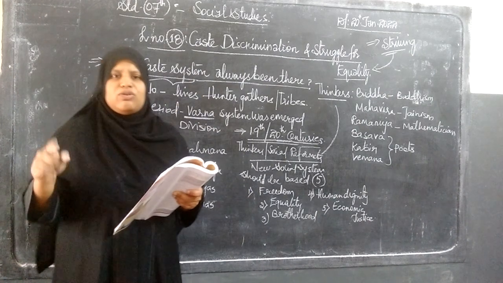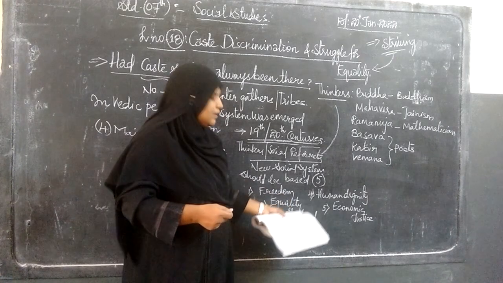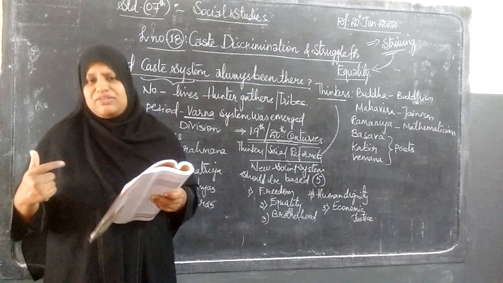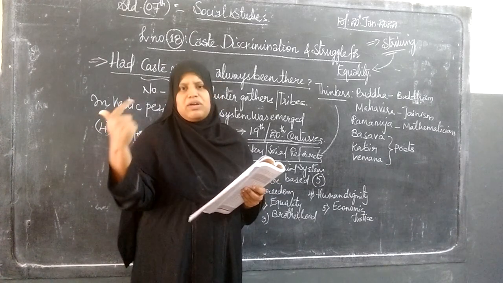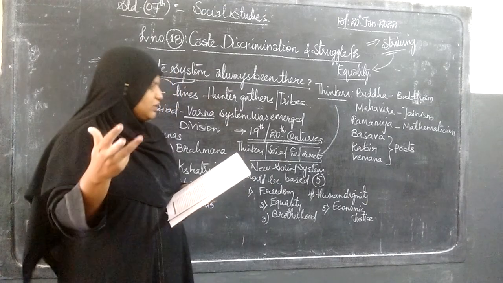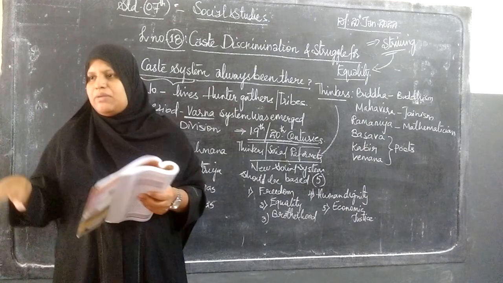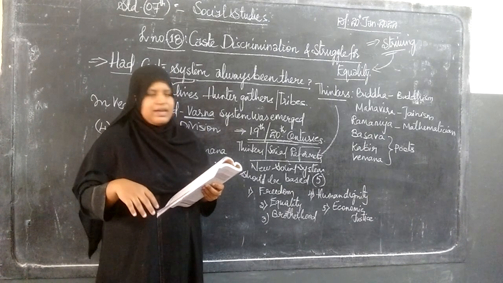Then next it goes to economic equality, means money related, then brotherhood, togetherness, and human self-respect, self-dignity. So on the basis of these five aspects, freedom, equality, brotherhood, then human dignity and economic justice, the new society can be based. There will be no such kind of differences existing.